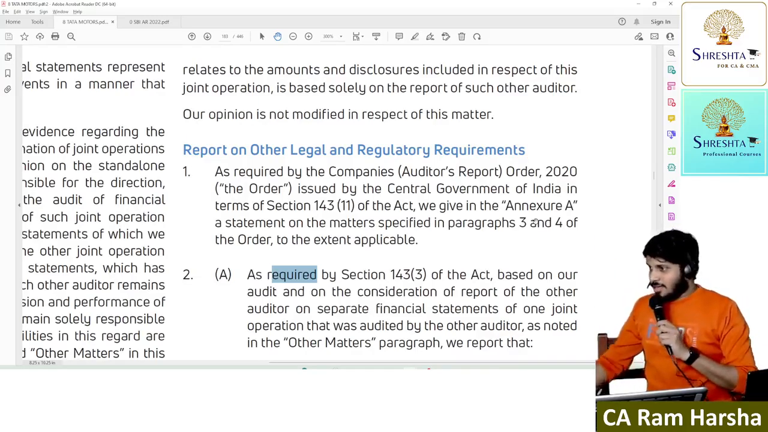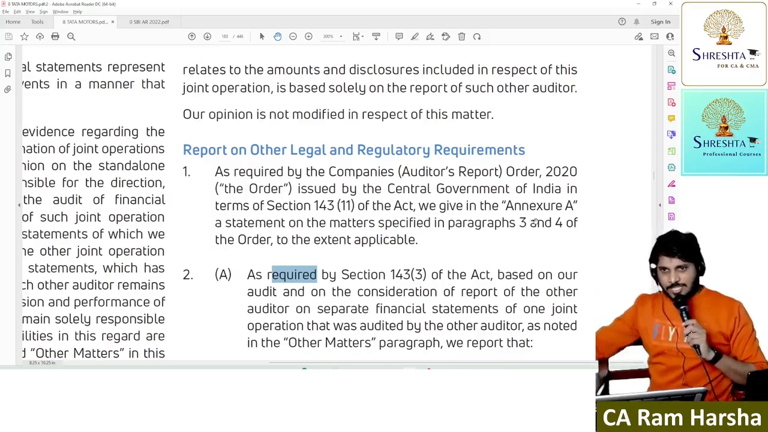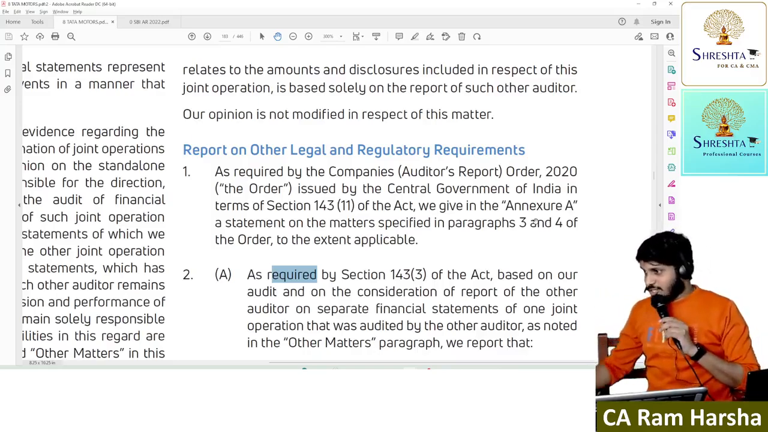How many of you did articles? Oh, many. Have you gone to any company audits? Have you seen audit reports? Or have you prepared audit reports? Have you ever observed all this?